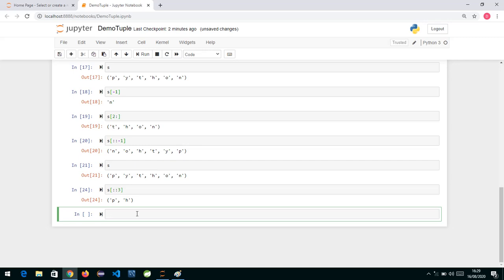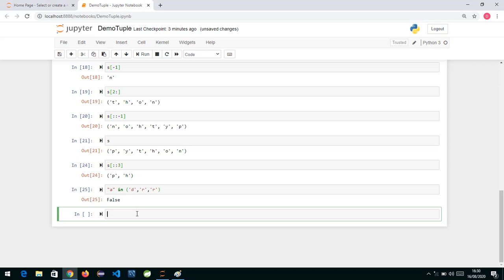Also we can make use of the in operator. The in operator is basically used to check whether the given element is there in the tuple or not. So if I write A in, and I specify A E I O U, or instead of a string I specify a tuple this way, and I specify A, or the name, comma, and some more things. So this is basically a tuple of characters.